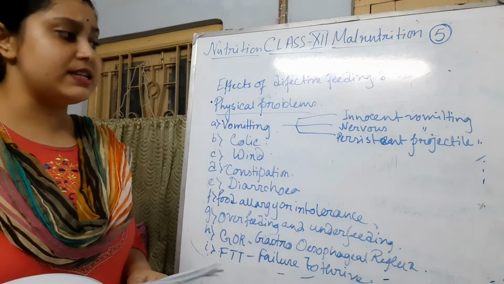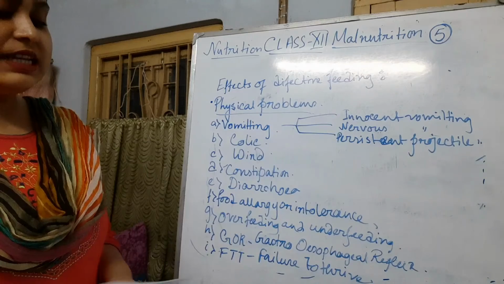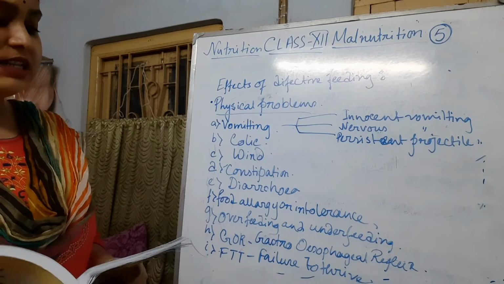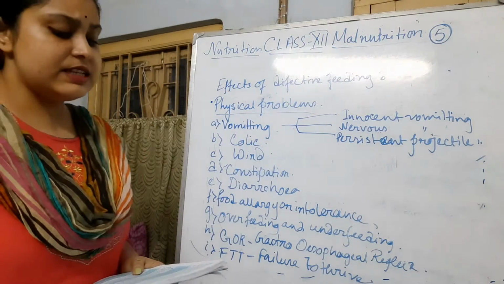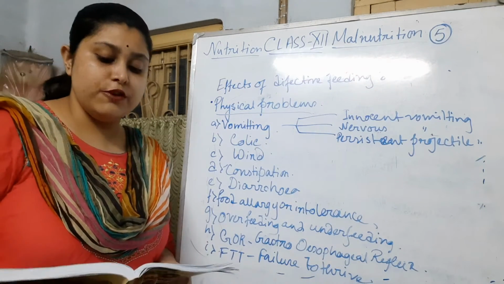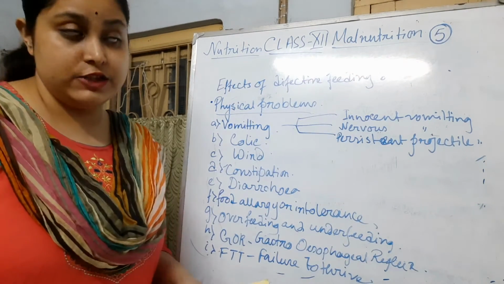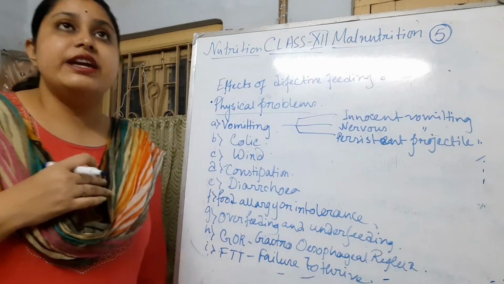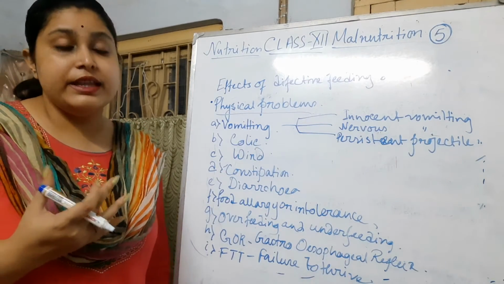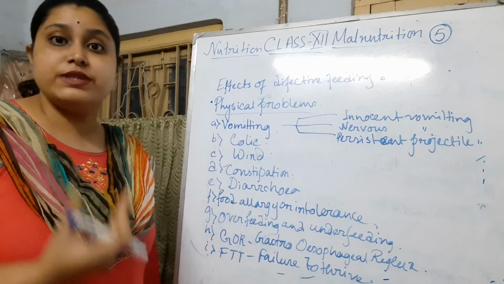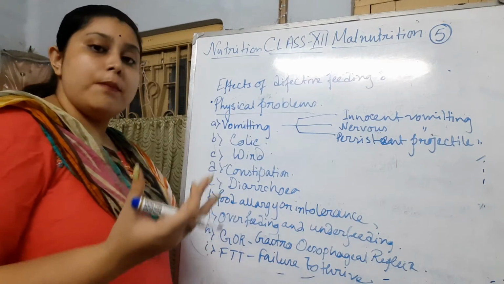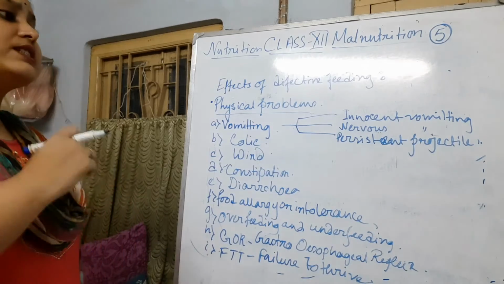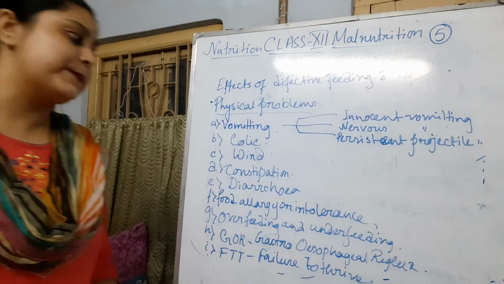The next is persistent projectile vomiting. This condition develops in some infants at about 2 weeks of life, and is mainly due to loss of movement of the sphincter. For some children, if they are premature babies, their sphincters do not work properly at the time of birth. Due to these problems, this type of persistent projectile vomiting can be seen.